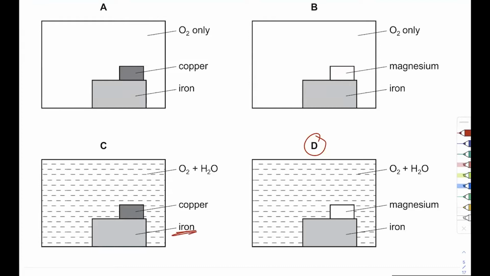Will iron protect copper through sacrificial protection here? It will, because iron is more reactive than copper. But then the second thing is, copper itself won't react with water. So there is no chance copper is going to react with water. Copper can react with oxygen at high temperature, not at low temperature. Can anybody tell me why copper doesn't react with water? Why doesn't copper corrode just like iron does?